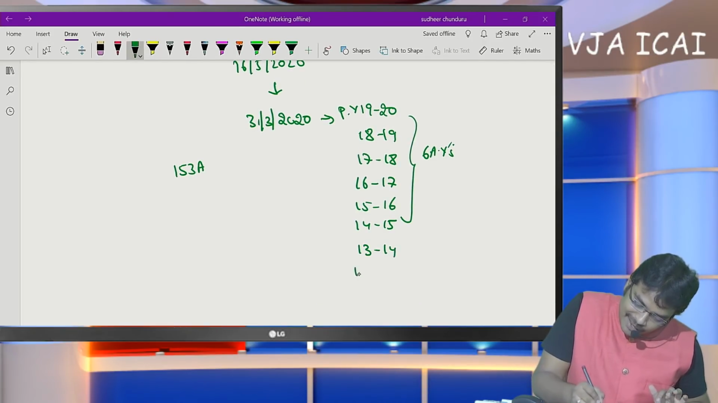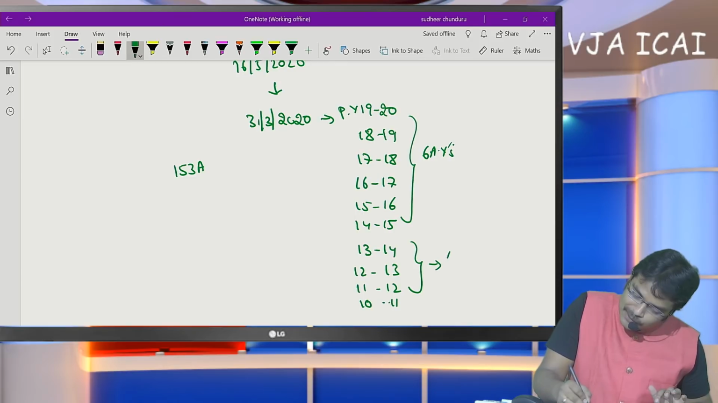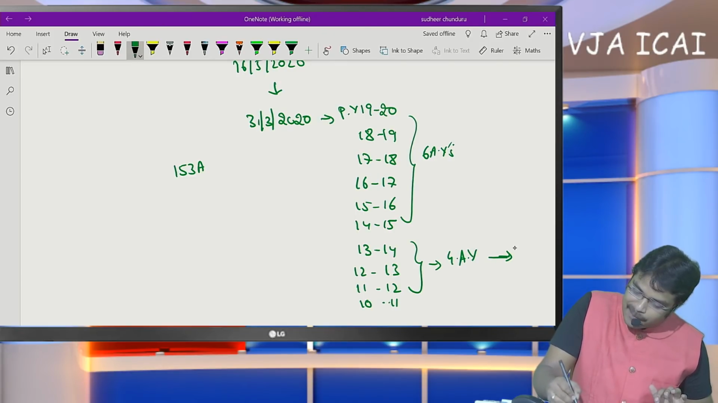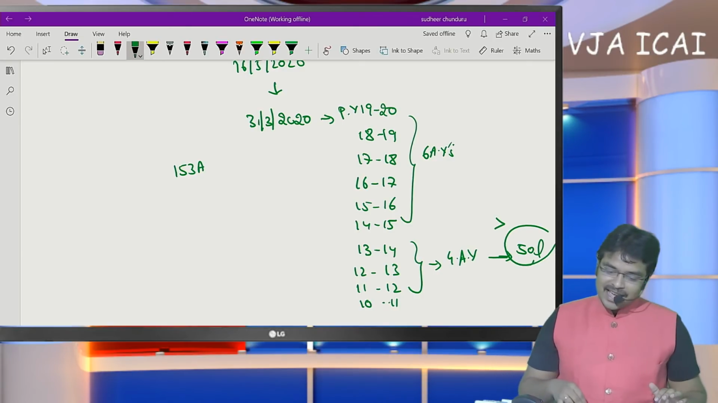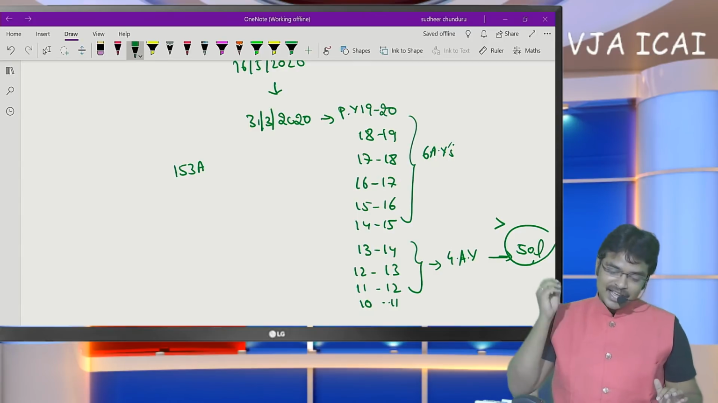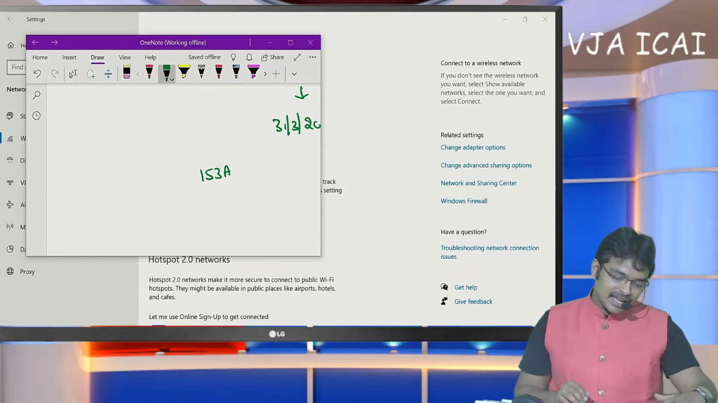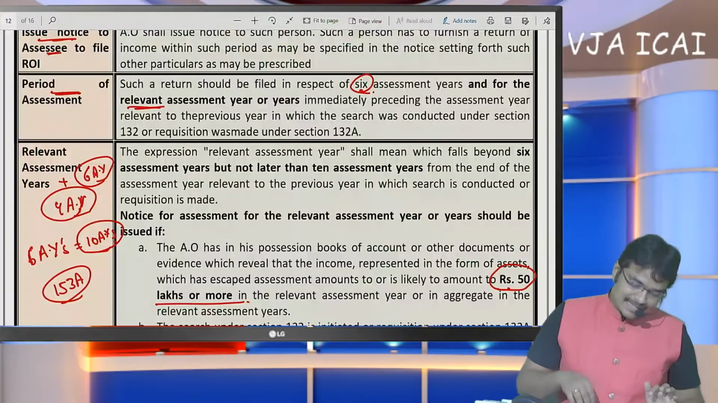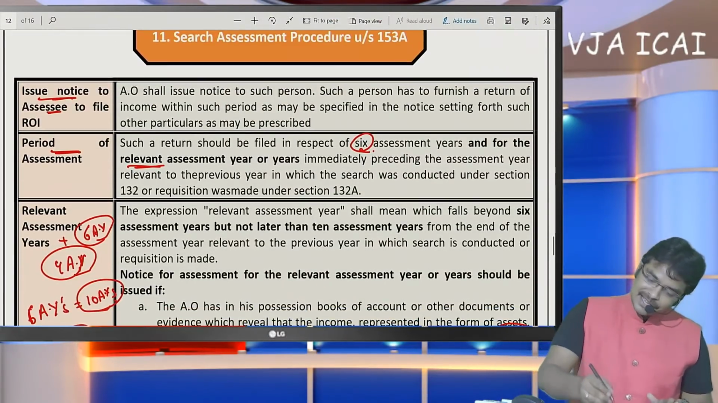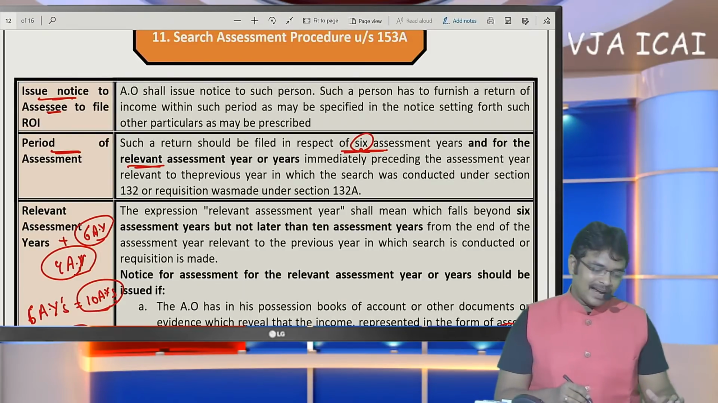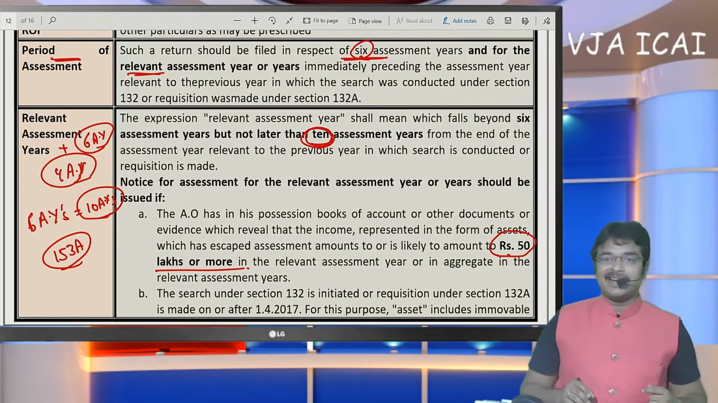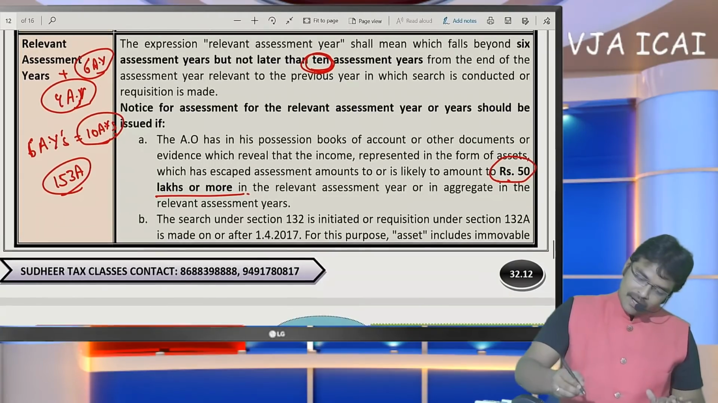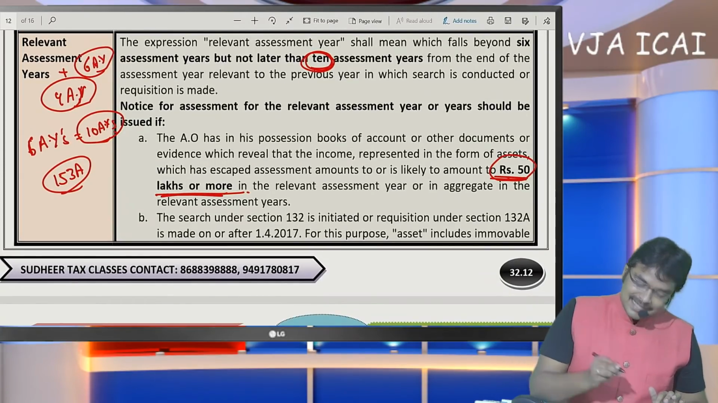Along with that, 1314, 1213, 1112, 1011 should also be filed if escaped income of these 4 years exceeds 50 lakhs is the conclusion. So if the escaped income during those 4 assessment years exceeds 50 lakhs, in such a case they have to give notice for 10 assessment years. So generally in case of search, last 6 assessment years should be filed, but we can go beyond 6 assessment years up to 10 assessment years if the escaped income has exceeded 50 lakhs.